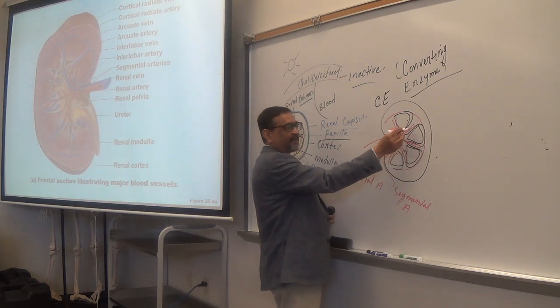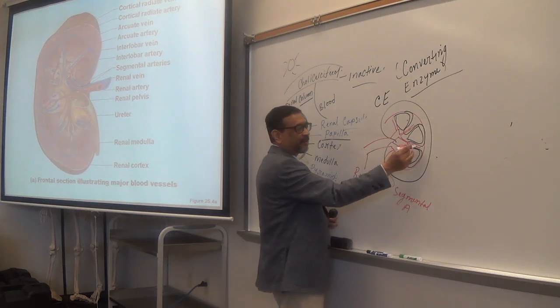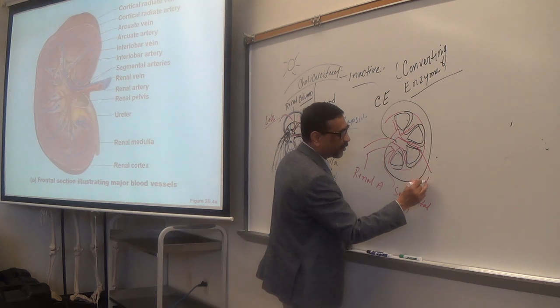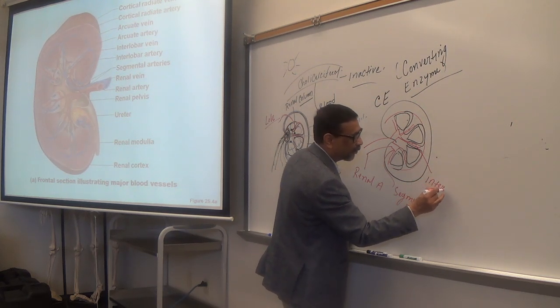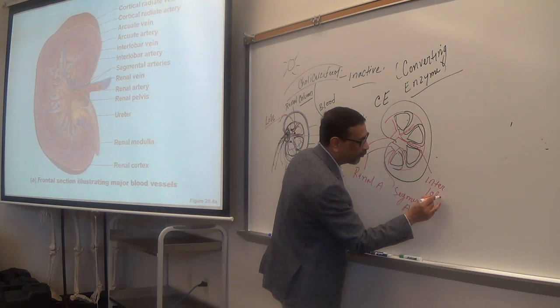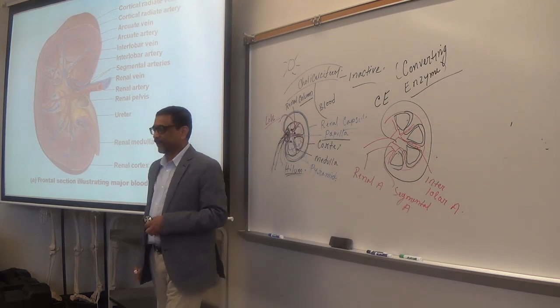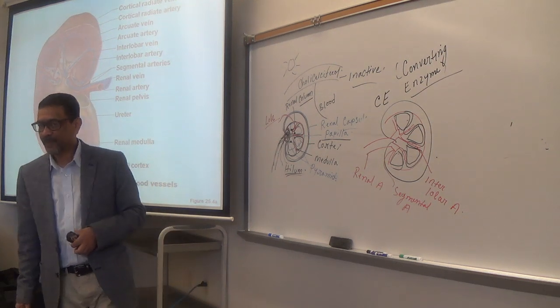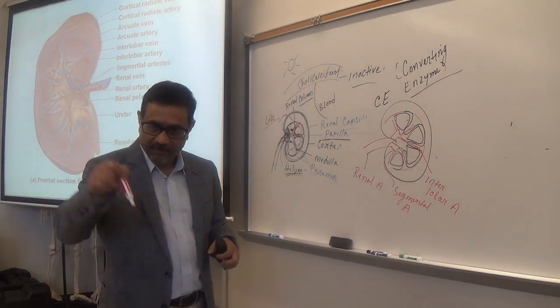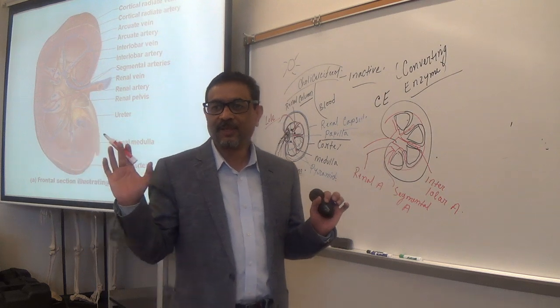These arteries are called interlobar arteries, in between the lobes. So they pass through the columns. Make sense?